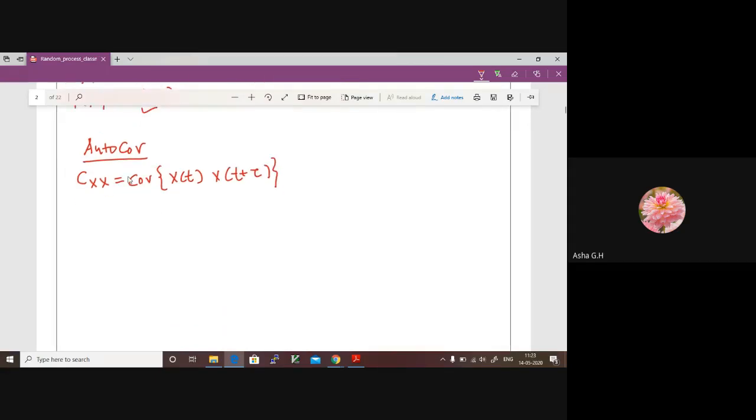Now, covariance can be represented in terms of expectation. We did that when we discussed the bivariate random variable. We try to represent everything, autocovariance, correlation, cross correlation, in terms of the mean. So can anyone tell me the equation for covariance in terms of expectation?